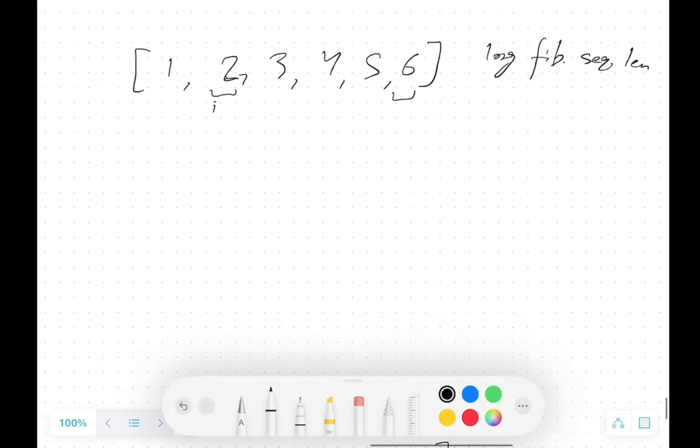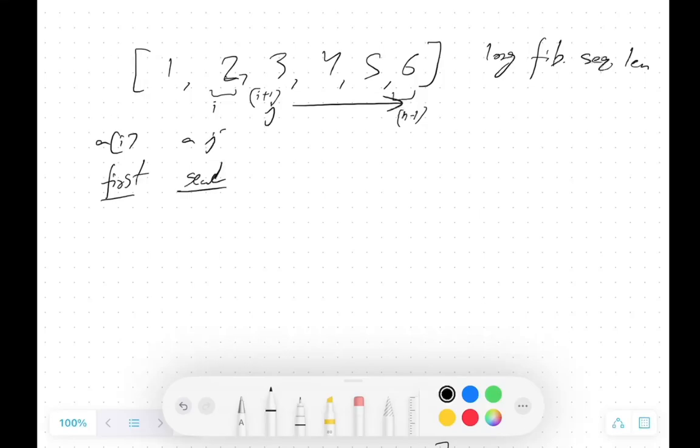Our i is fixed, then j will start from i plus 1 and go till n minus 1, and this will be our starting first value and our second value. What is the first value? It is array of i. And what is the second value? Second value is array of j. So what will be the third value? Third value is array of i plus array of j. If this third value is present in my array, how are we going to find it? We are just going to use a set, and it will simply tell us whether that number is present or not.